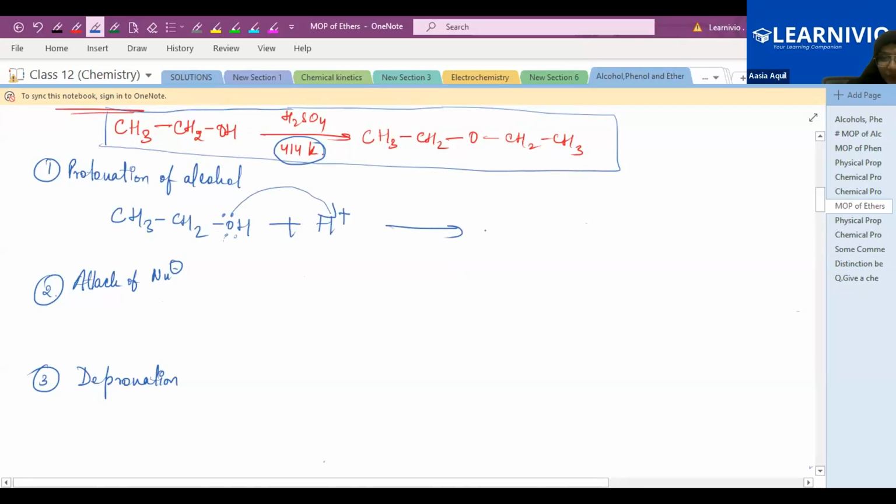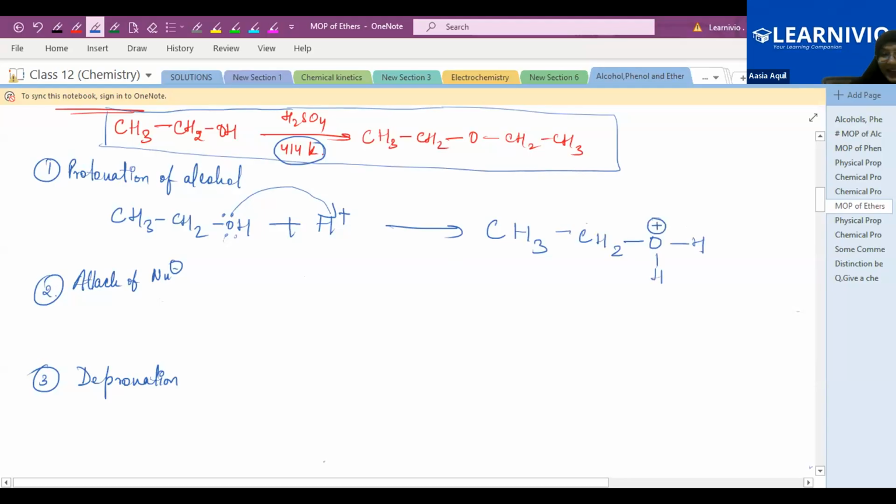This structure you will write like this: CH3, CH2, then the oxygen, and oxygen now has 2 hydrogens, H and H. Now oxygen will get the positive charge because here it has 3 bonds, and oxygen can afford only 2 bonds. So this is CH3CH2OH2 plus. First step, protonation of alcohol.